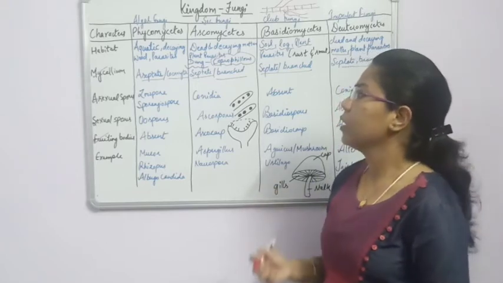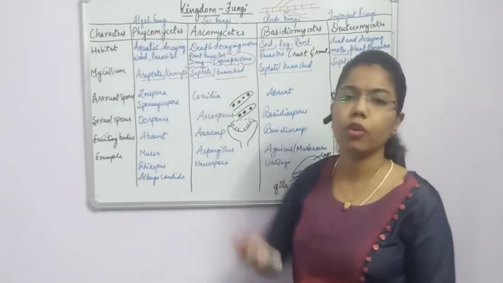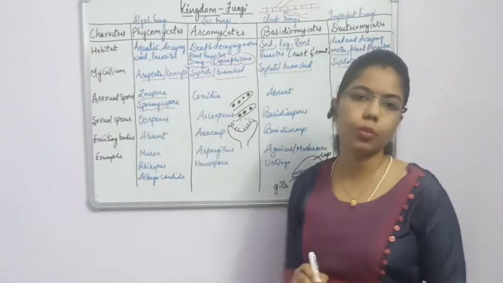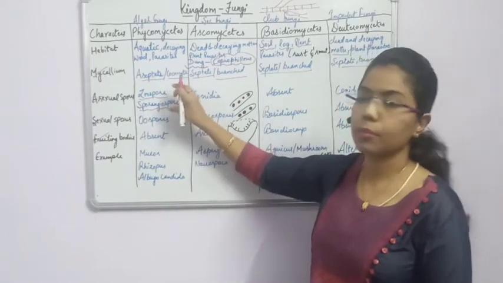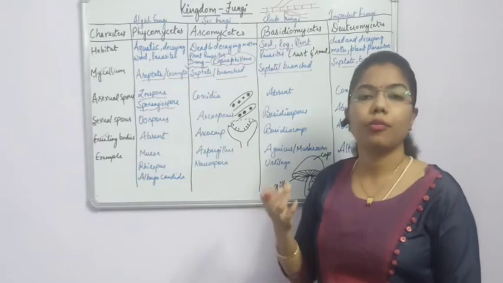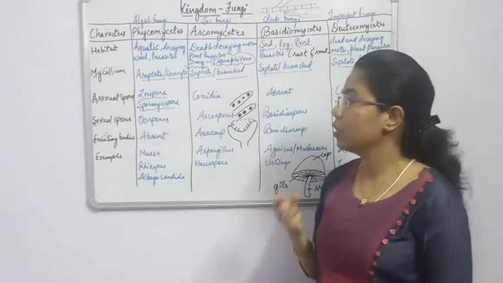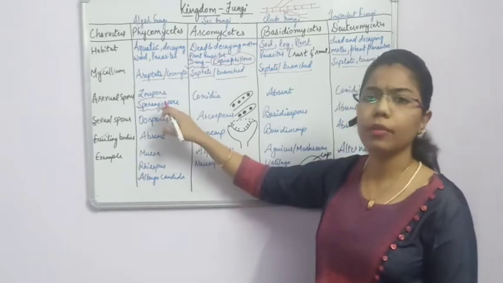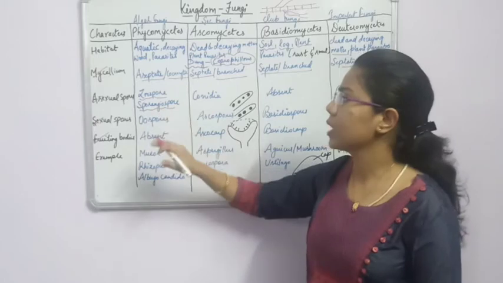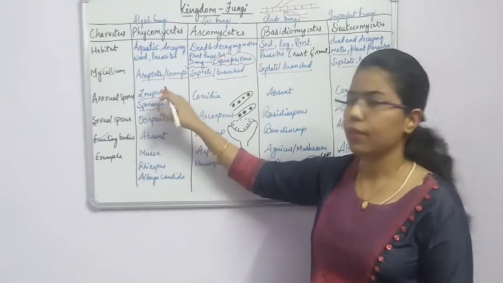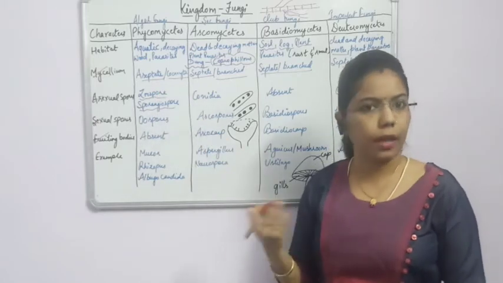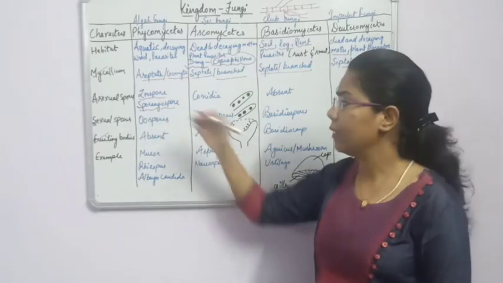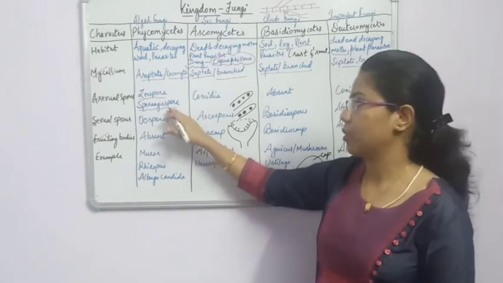And endospores are the spores which are situated inside the body. When we talk about the Phycomycetes, the spores can be zoospores as well as sporangiospores, and we have covered that these types of spores are formed inside a structure known as the sporangium. So the sporangium is where these types of spores are produced. Zoospores have flagella, that's why they are known as planospores, while sporangiospores do not have any flagella, so they are aplanospores. Fine.